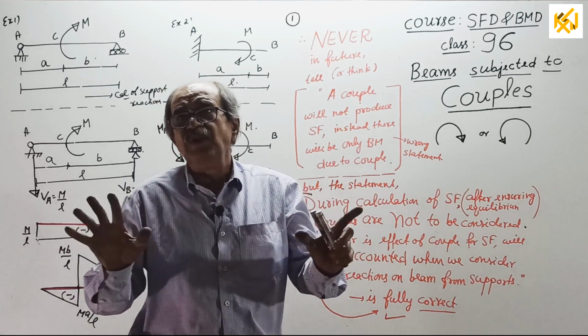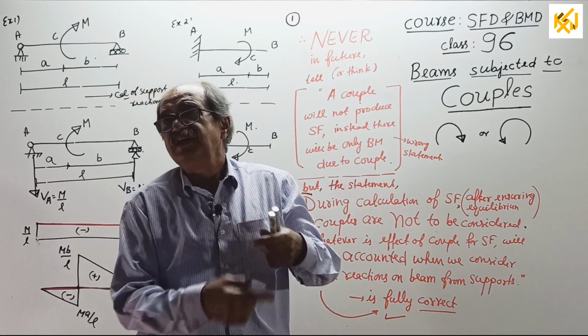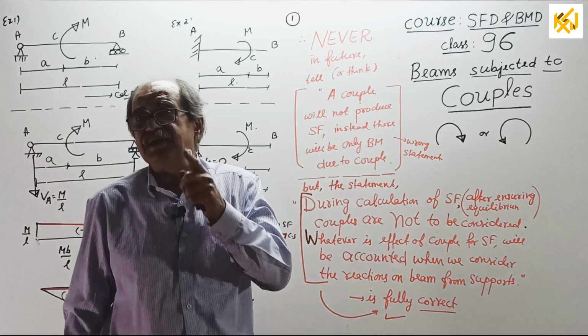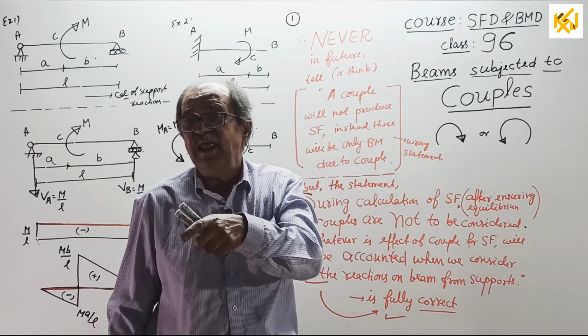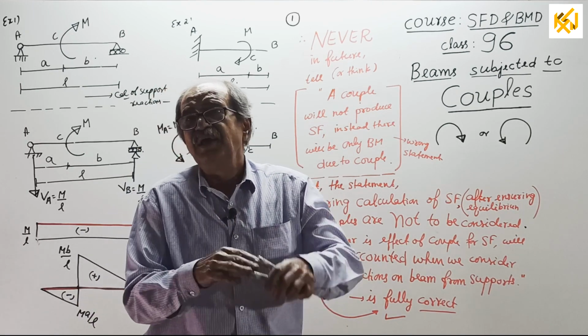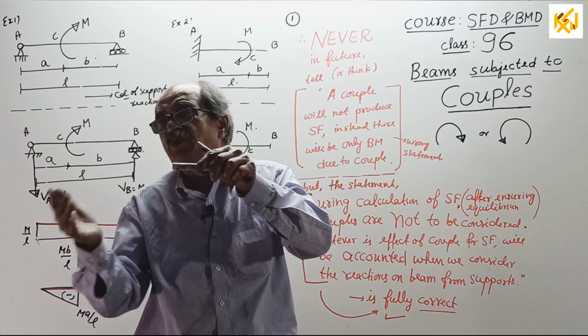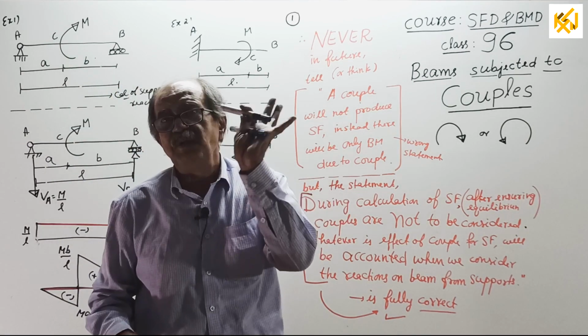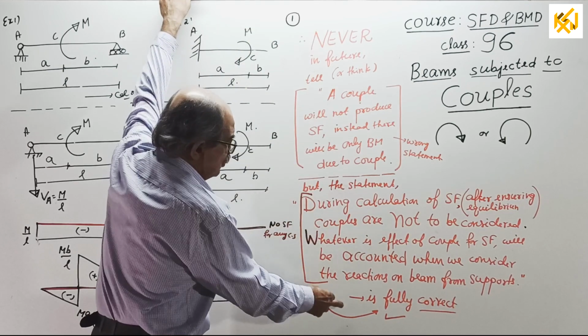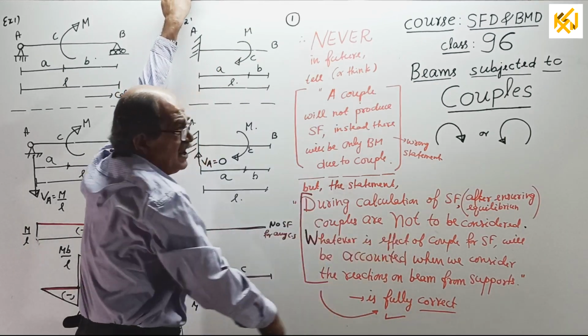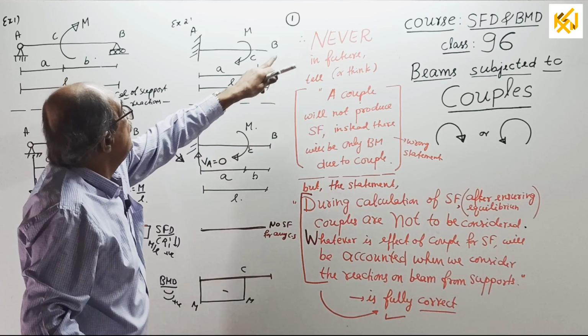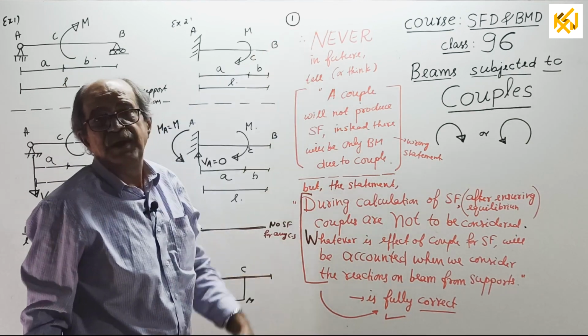When we consider equilibrium, we find support reaction. If the effect of couple for shear force is there, that effect will be considered when we consider shearing force at any section. There, when you consider the reaction, that effect will come. So, very powerful statement. Just go through the statement today. That's all. This is the first point I want to explain today.